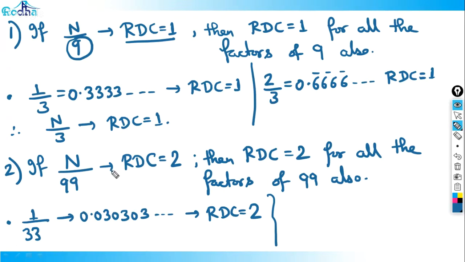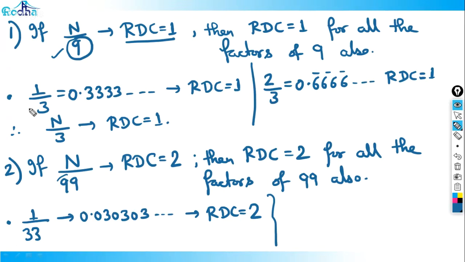So now you can ask me, okay, 99 is a number and 98 is a factor of this 99, so why is RDC not 2? But what I told you is that whenever we have common factors, in that case we'll take the least RDC. 9 has RDC 1, and it would also have RDC 2, because in triple nine, 9 is a factor too, so you could say RDC is 3 also. No. If 9 has RDC 1, 2, 3, everything, then we'll take the least RDC.